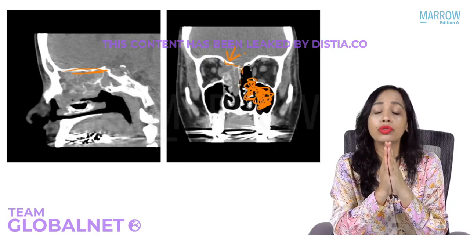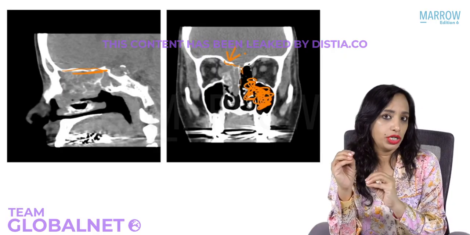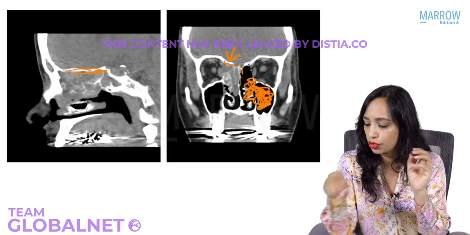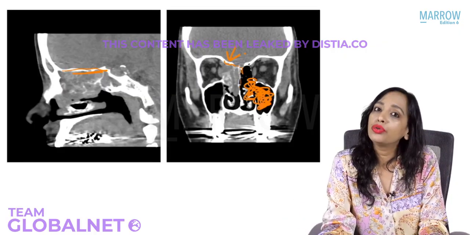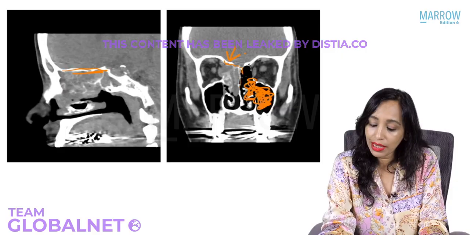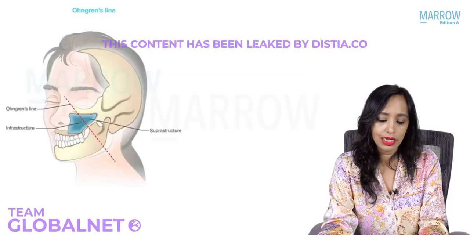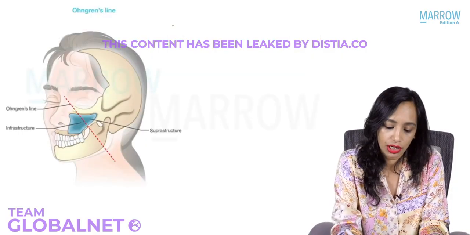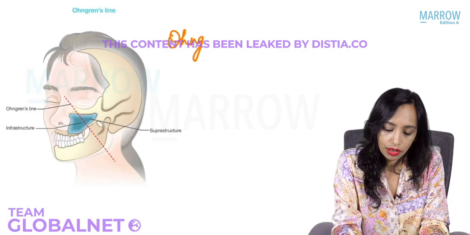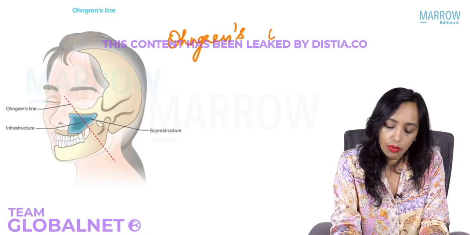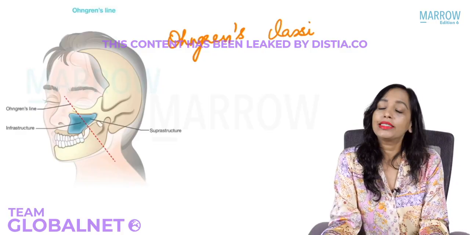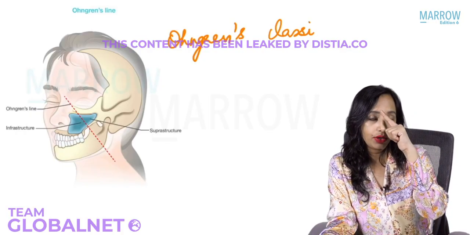So yes, we have to know 3 types of staging of maxillary sinus carcinoma. The earlier two are not very commonly used, but it is still asked in your exam. The first is Ohngren's classification. What is Ohngren's classification? It states that there is a line, Ohngren's line.